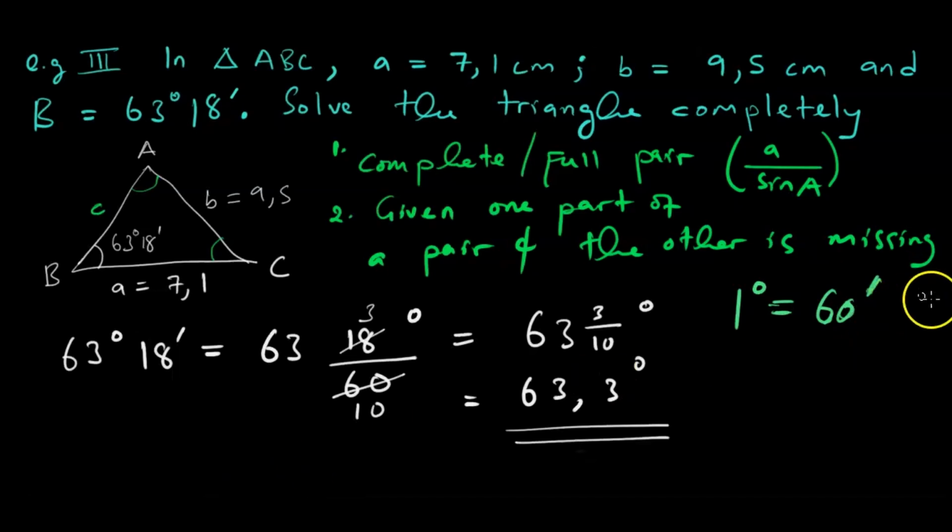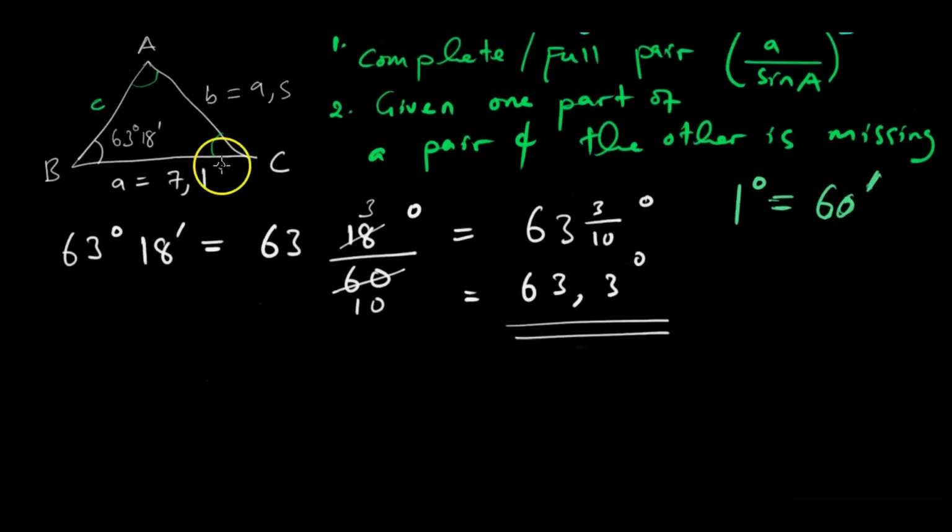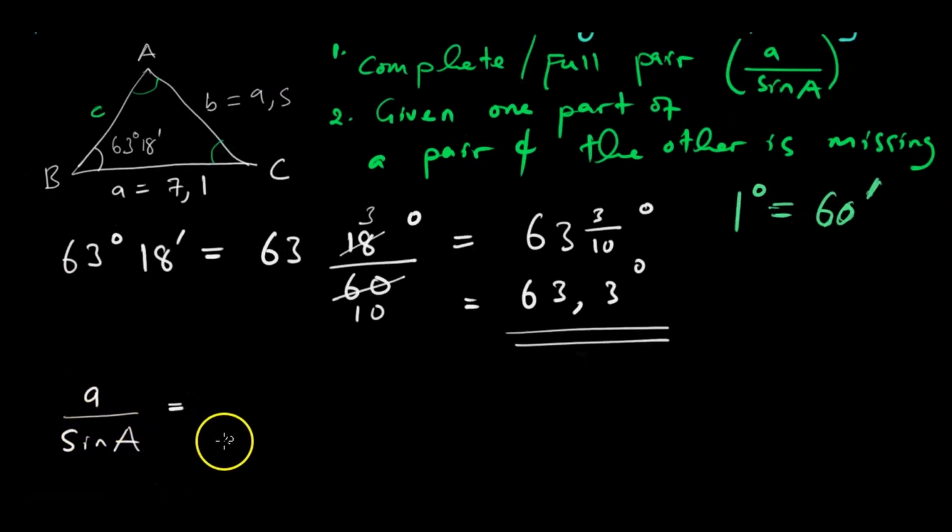What then do we do? What we do now is find the missing things, but we should start with A. Why start with A? Because for A we are looking for a missing angle, and the side was given. Remember, we need something full, then something with only 1. So now when we write our sine rule, we say a over sin A. The complete pair is here, it is b, because we have the side and the angle. So it will be b over what? Sin B.